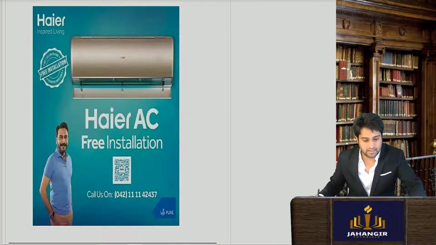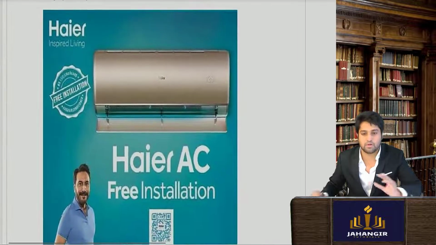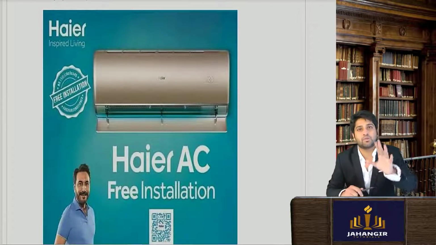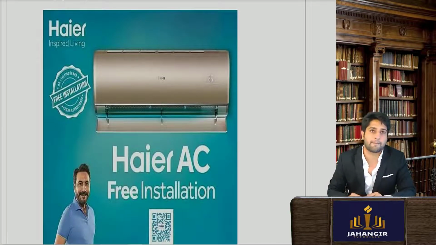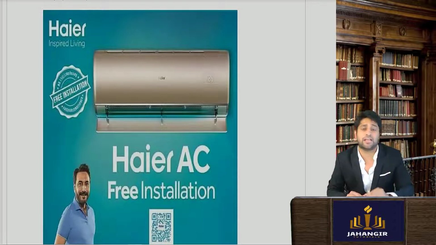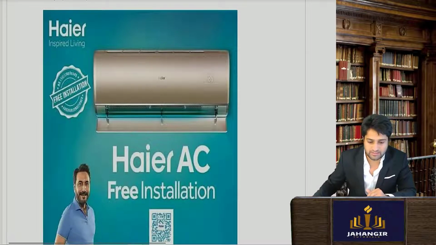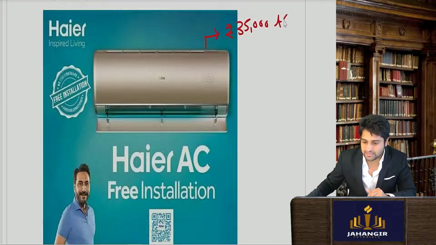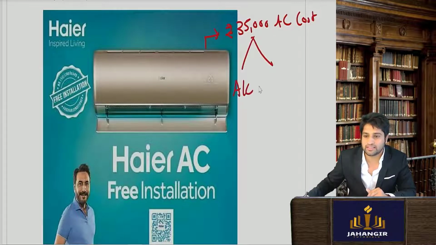Let's see another one, which I think you might be able to relate to as well. You have bought an AC. With the AC, let's say you're getting installation free. So let's say you purchase the AC for 35,000. This AC cost includes not only the AC but also the installation services.